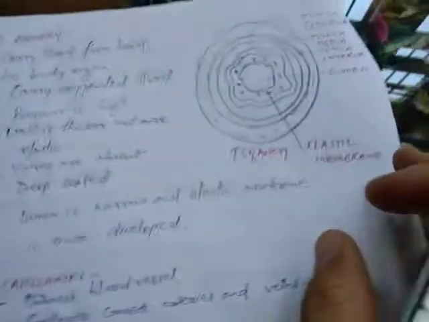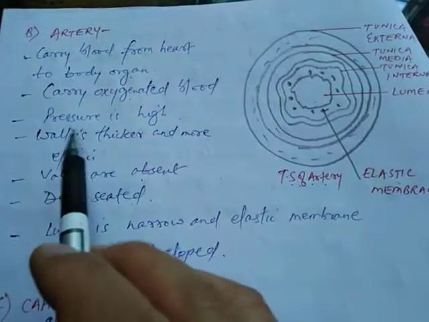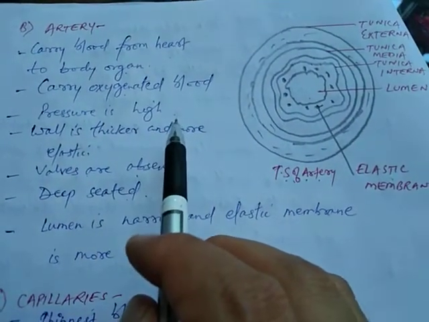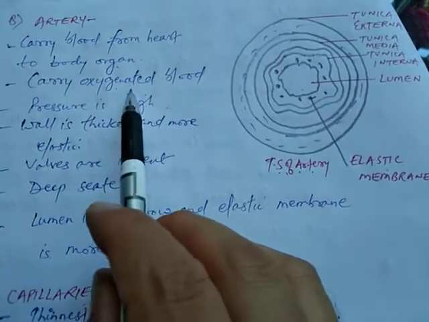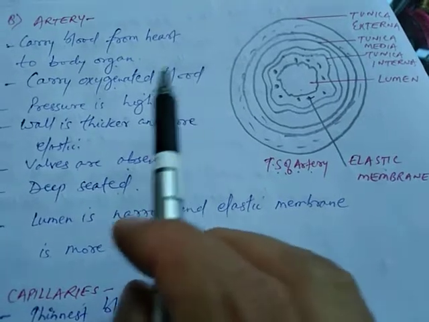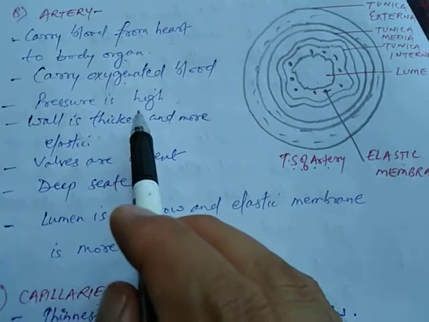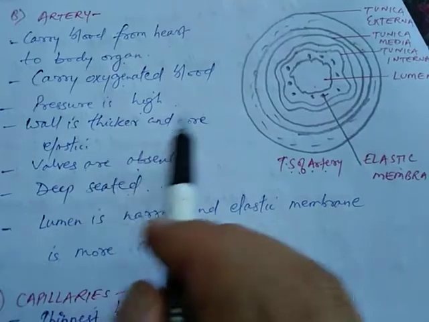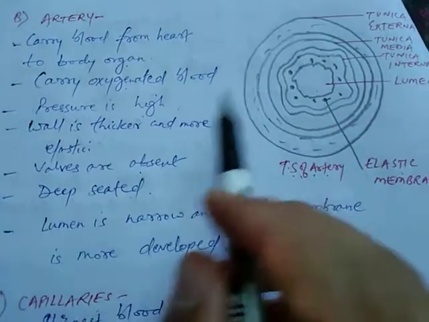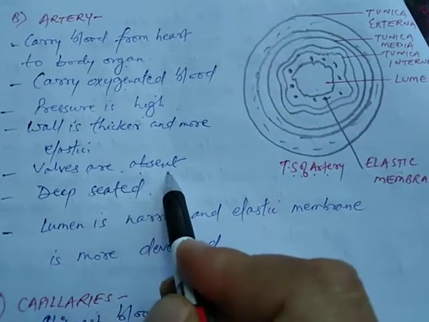The second type of blood vessel you can see is the artery. As compared to a vein, an artery carries oxygenated blood from the heart to all body parts. Oxygenated blood means pure blood, the blood which is rich in oxygen. The pressure, the flow of blood inside the artery is high. The wall of an artery is thick and more elastic. You can see, as compared to veins, valves are absent.